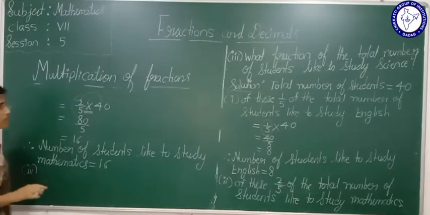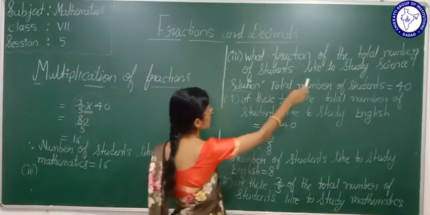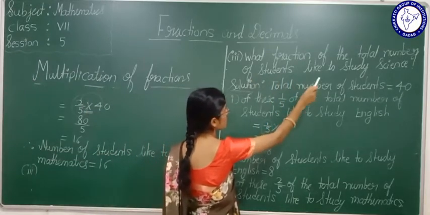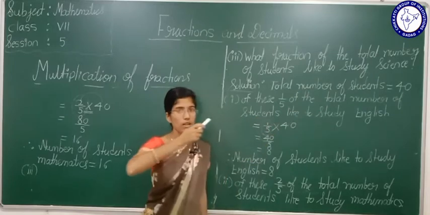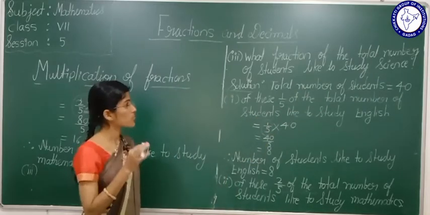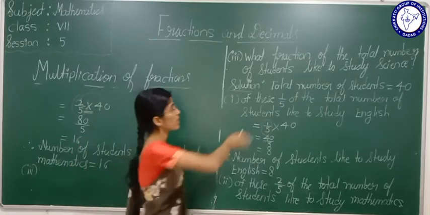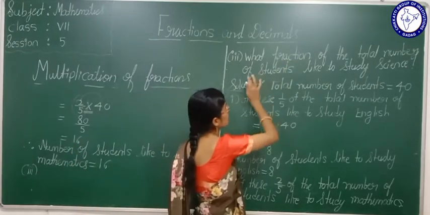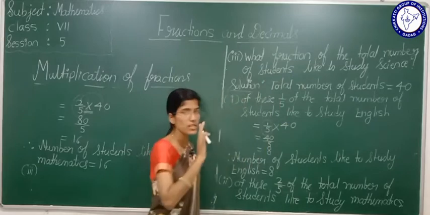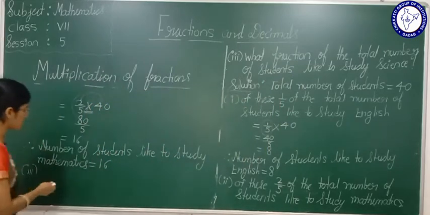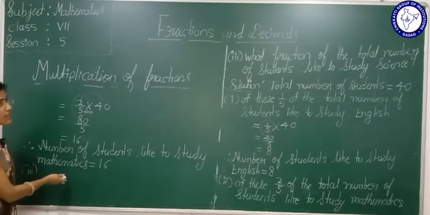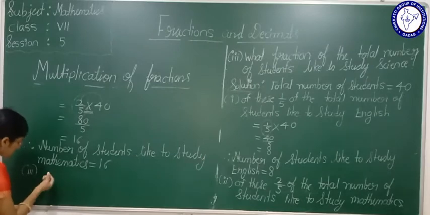Next, see here. Next question, what is given? What fraction of the total number of students like to study science? How many students like science? First we will find that, but they have asked here what fraction of the total number of students like to study science. Now we will find out the number of students who like to study science.